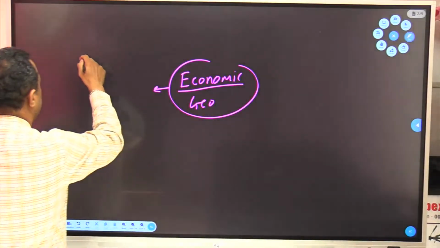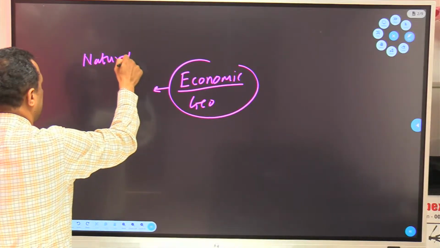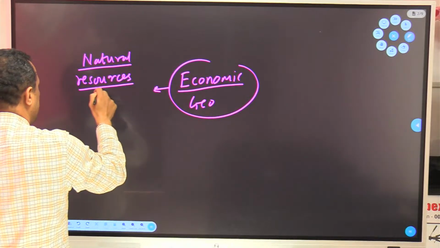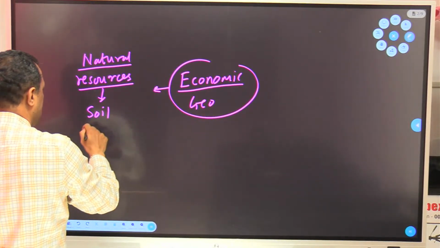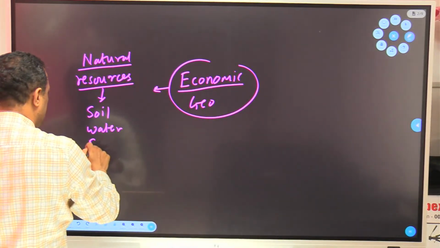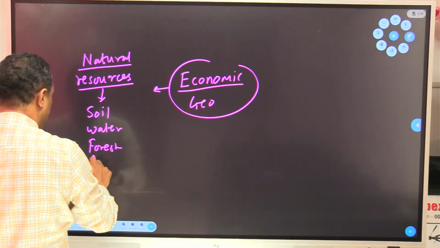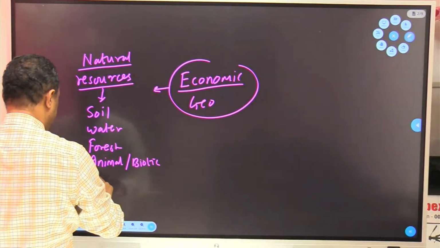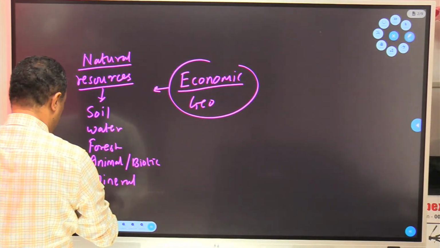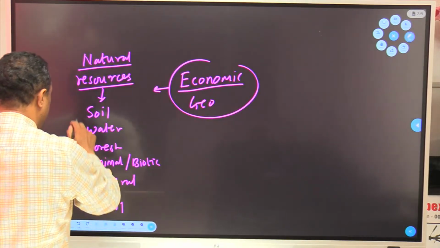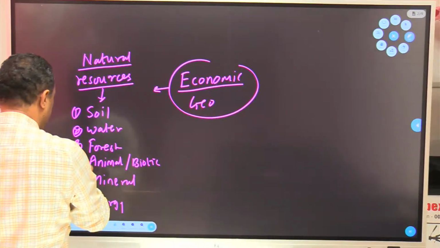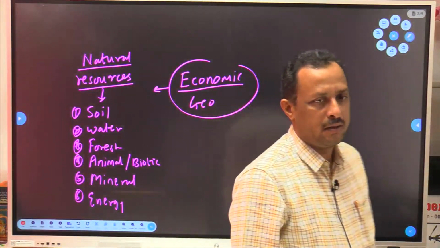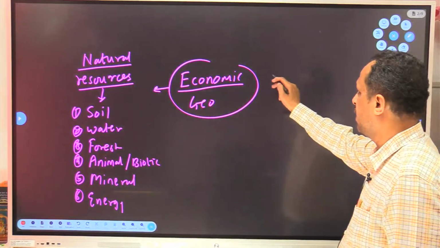We study natural resources: soil, water, forest, animal or biotic, mineral, and energy. So these are the 6 important natural resources of India. Clear? We study all these 6 resources.